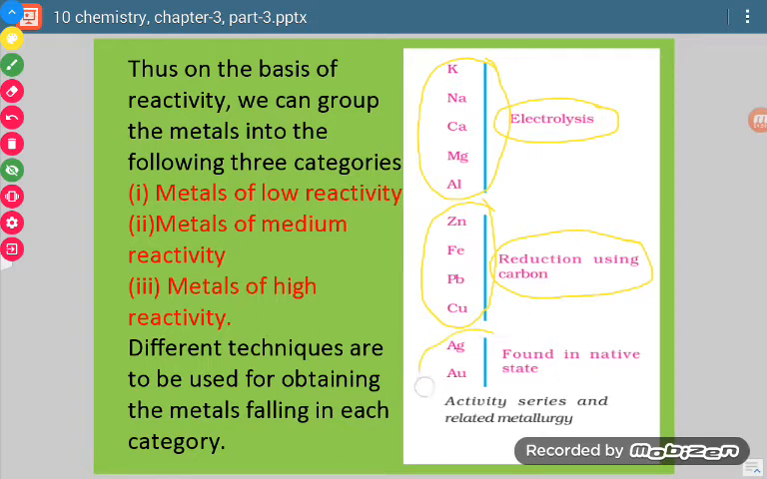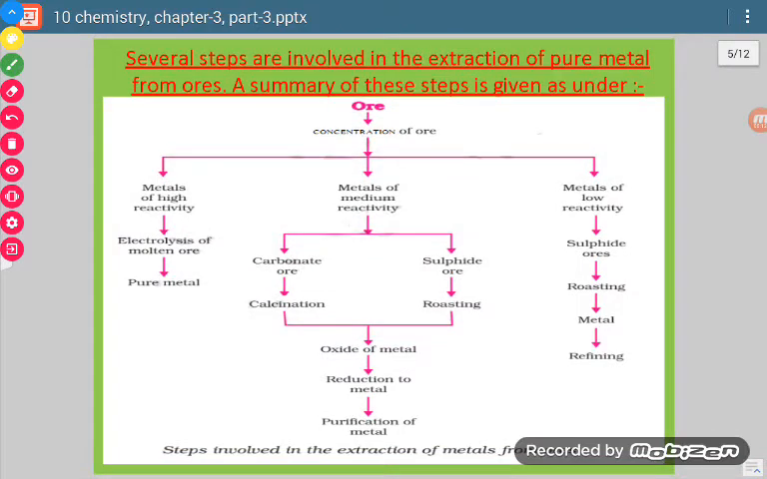Now these are the elements which are least reactive, and they are found in the native or free state, not combined with any other element. Different techniques are used for their extraction, and how they are used is what we are going to do. Now see, this is just a summary of all the steps involved. We start from the ore. First of all, concentration of the ore, which is called enrichment. We are going to study this after this. Then once the ore is enriched, it will fall under any one of these three categories.